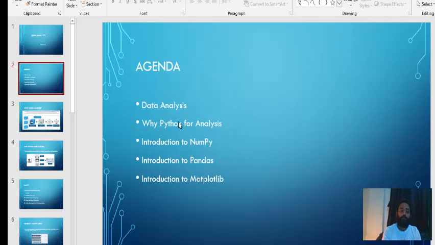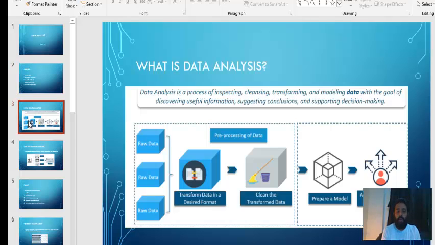Okay, so let's start. And the first point is, what is data analysis? So data analysis is nothing but, let's say you have raw data. What you do is you inspect that data first, you clean it, and then you transform it, then you model the data to find the insight from that particular cleaned and transformed data.